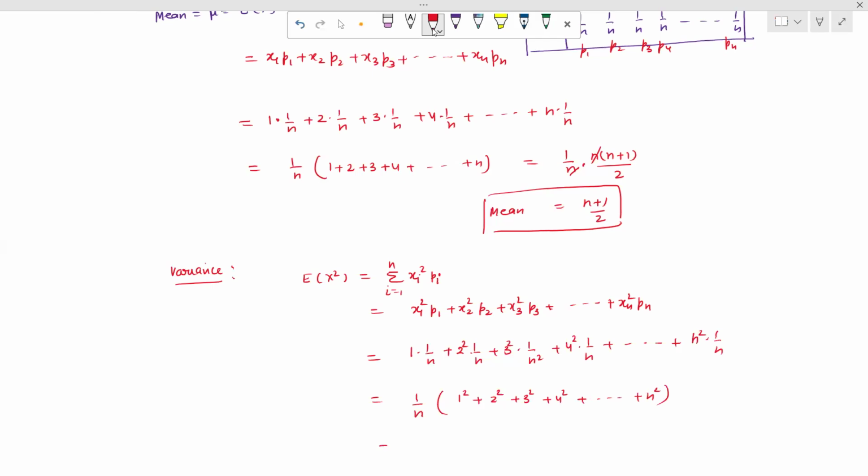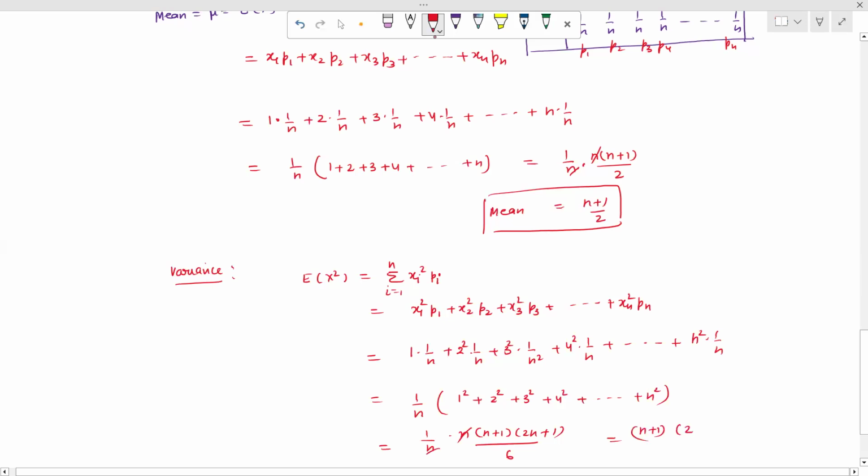So we also know the formula for the sum of squares. So what is the formula? The formula is 1 upon n into n into n plus 1 into 2n plus 1 upon 6. So the n and n cancel. So this gives us n plus 1 into 2n plus 1 upon 6.